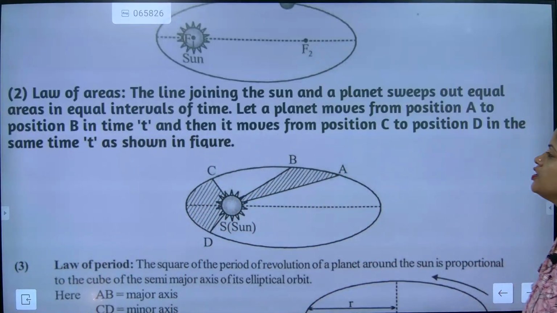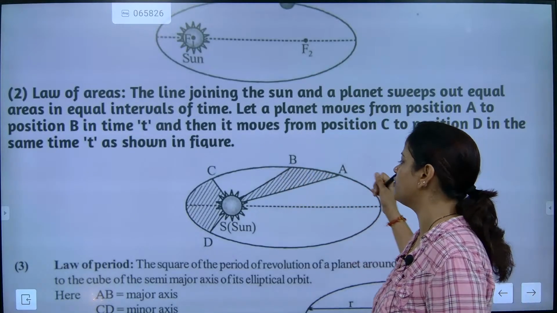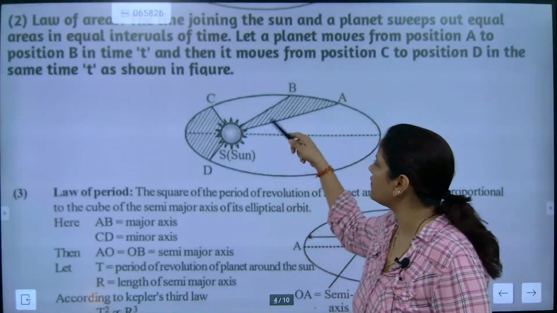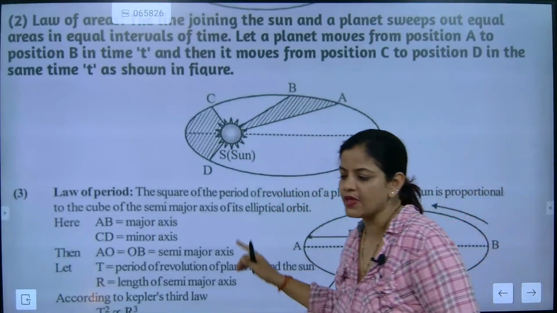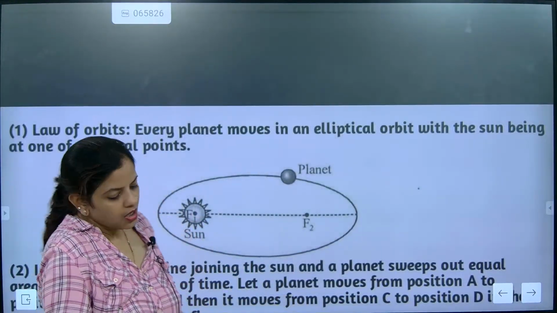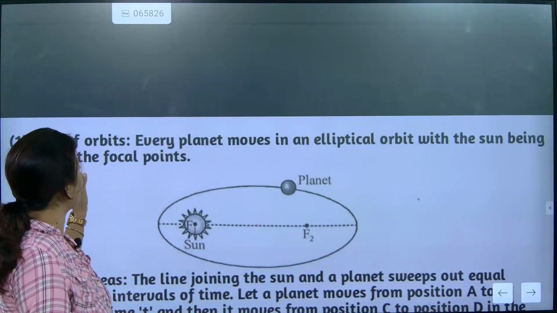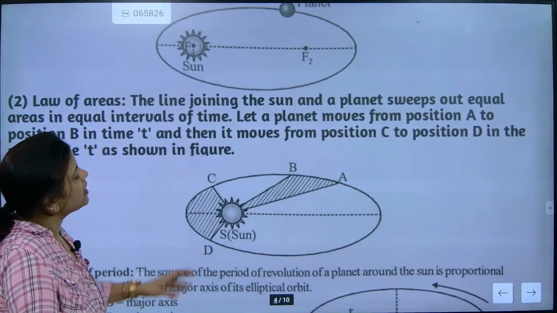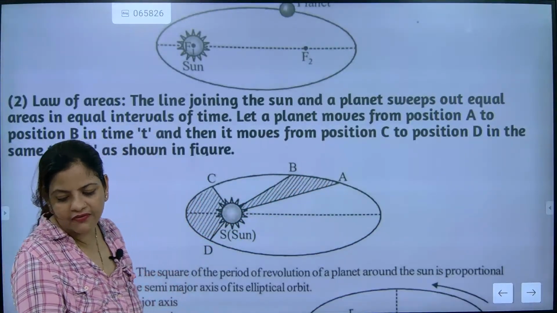Let's understand this part. If somebody asks you, let a planet move from position A to position B in time t and then it moves, so exactly the area swept will become equal. The area swept, that means what? This area and this area remain the same. The area swept in this situation and the area swept in this situation is the same. So first, what was the first point? Law of every planet moving in an elliptical orbit with the sun being at one of the focal points. That's it. Second point, if somebody asks, they will say that the area swept by this and the area swept by this in time t will be equal.